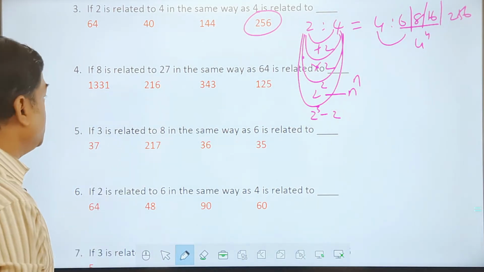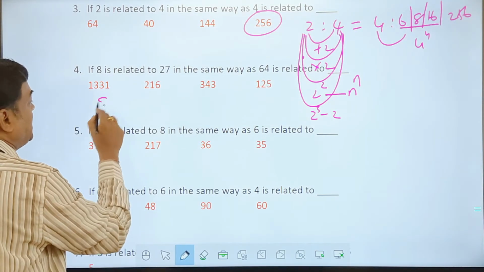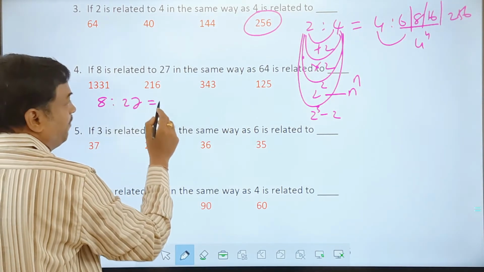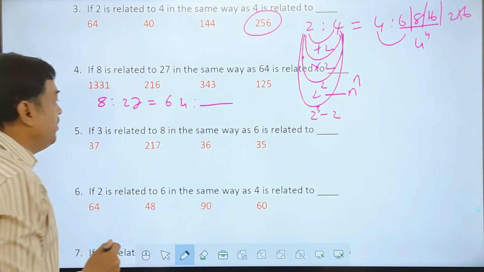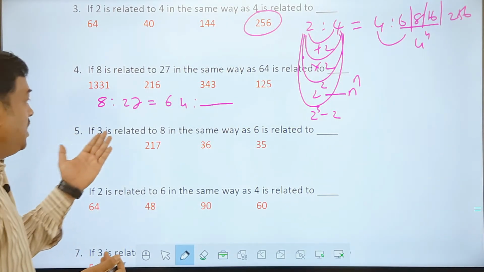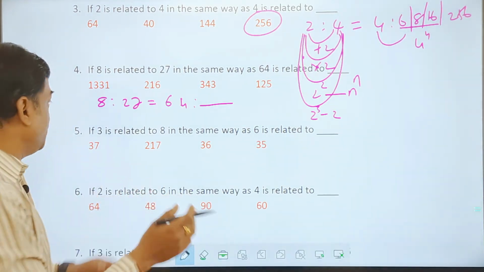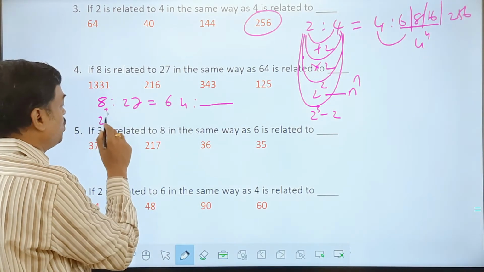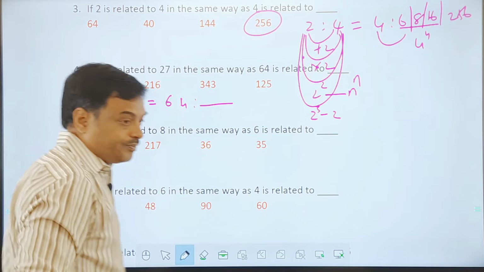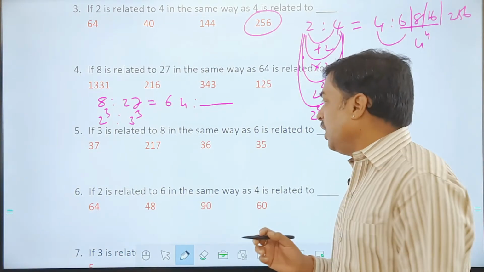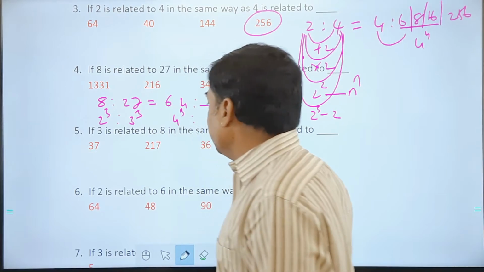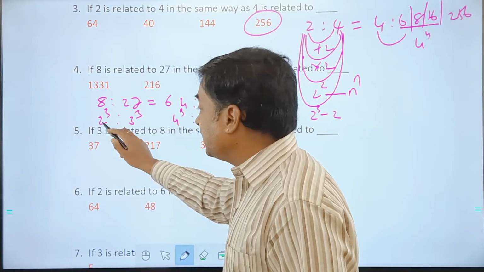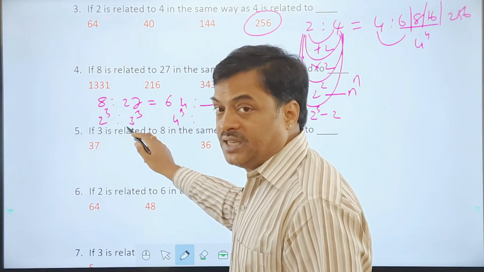So fine, it's okay. Next, 8 is becoming 27. Then 64 becomes how much? 8 and 27 both look like perfect cubes if you have an idea. So this is 2 cube, friends, this is 3 cube. 2 cube and 3 cube is the logic, and this one is taken as 4 cube. You can also see, it is important to understand, 2 as a base has become 3 as a base.